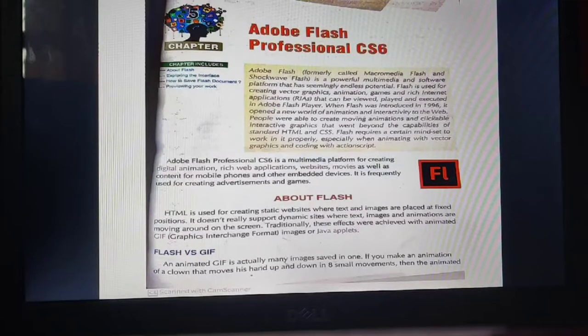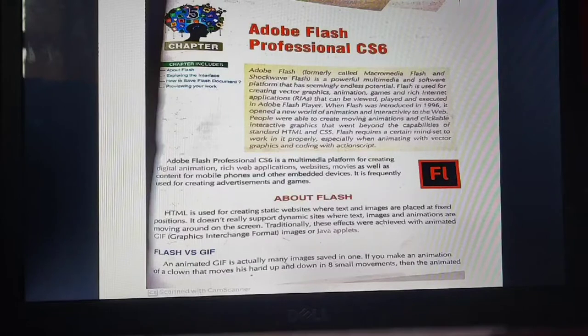People were able to create moving animations and clickable interactive graphics that went beyond the capabilities of standard HTML and CSS. Basically, in HTML and CSS we created animations too, but Flash was more than that. It actually overcame HTML and CSS.